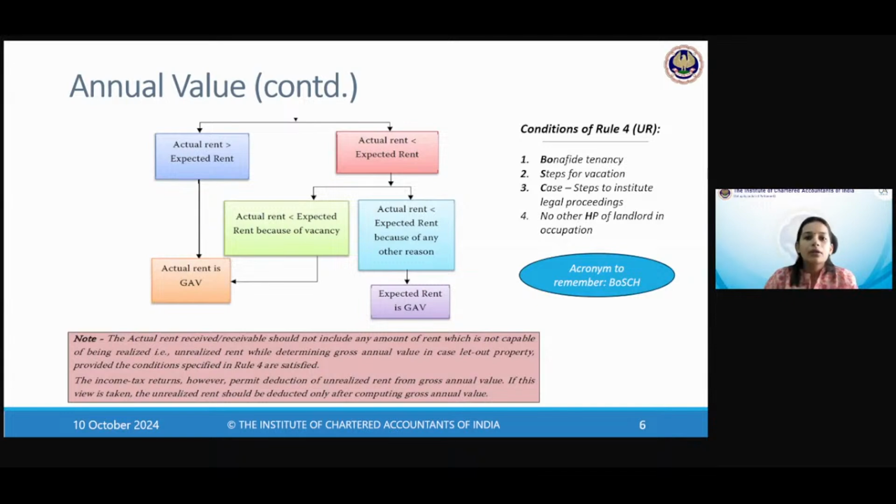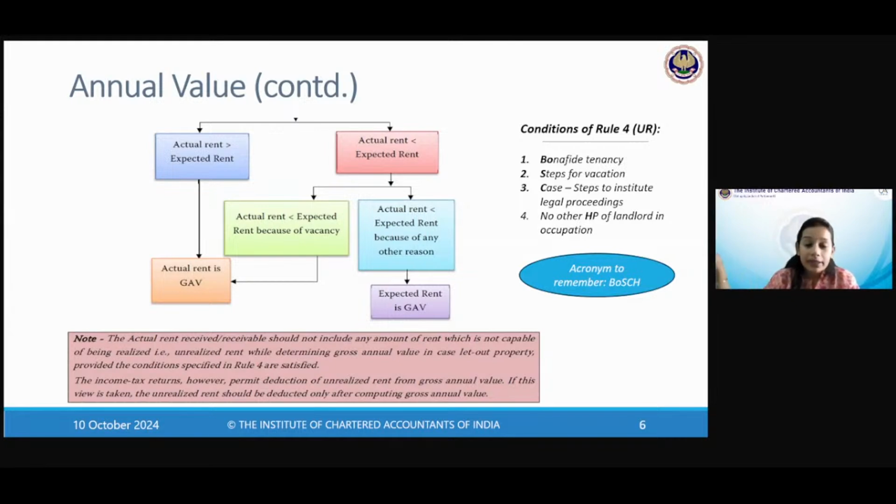All right. Now, when you see actual rent, there is a little bit of a twist that you need to do. Actual rent should be reduced by unrealized rent. So rent which you will not realize for the period for which the property is vacant or the person does not want to pay. So unrealized, what you don't intend to recover, please reduce it. Because there is no point paying tax on something which is notional. You are perhaps not going to recover it.